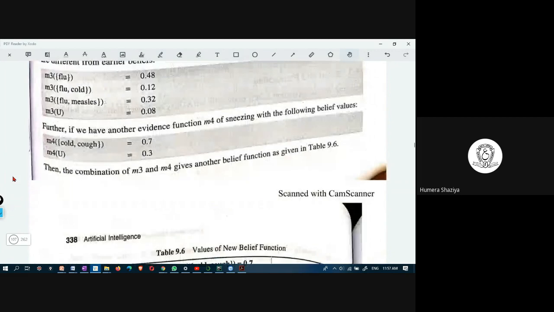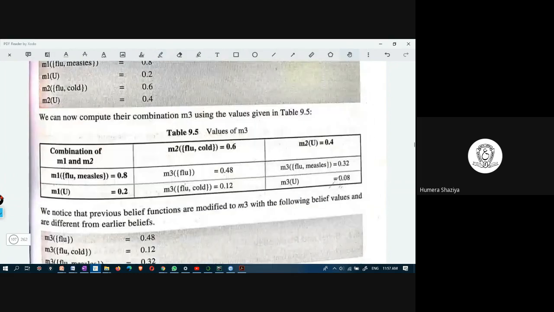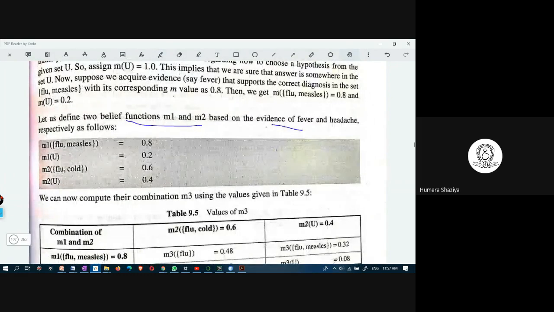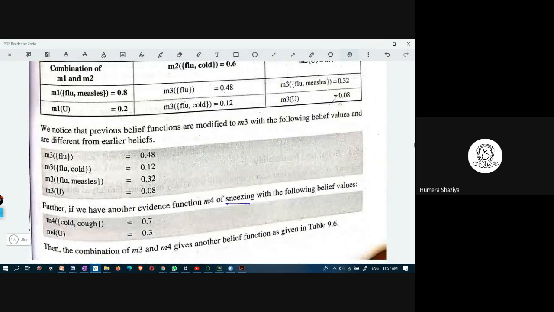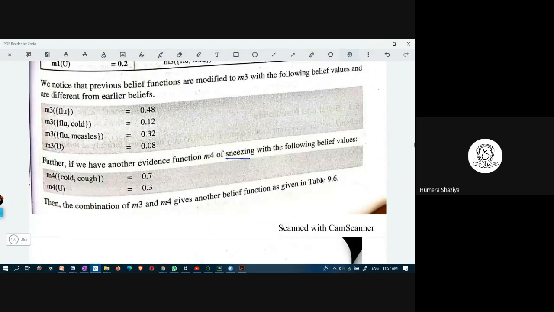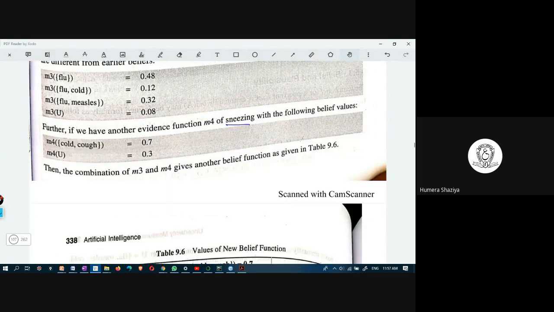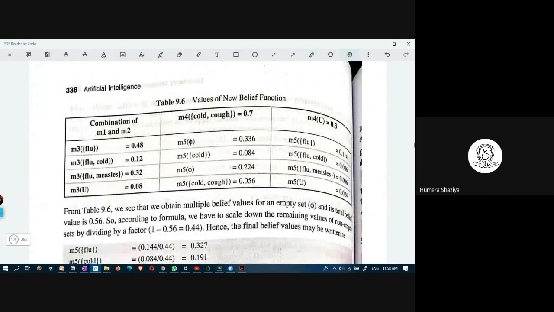Now suppose you are introducing another evidence, which is sneezing. What are the two evidences that were introduced earlier? They were fever and headache. If fever and headache are there, then the possible options are flu and measles, flu or cold. Suppose sneezing is also added. If sneezing is there, it will be cold, cough. Then you get 8 different combinations, with cough, cold, and universal.